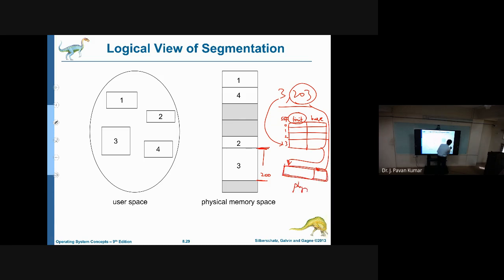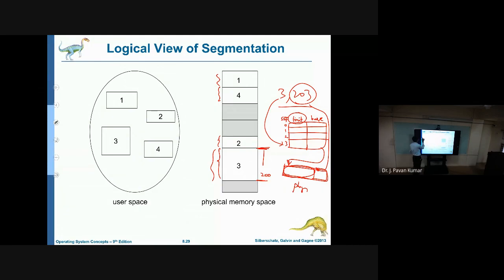Try to understand here, this is the base address. Earlier, base address meant the frame number only, whenever we used paging. But here, each segment is of variable length, as you can observe. This is different from this size, and this is different from this size. Like this, every segment is of different length. So now we will be maintaining the base address from where that particular segment starts. Next, the limit is used to check whether it is a valid offset or not.